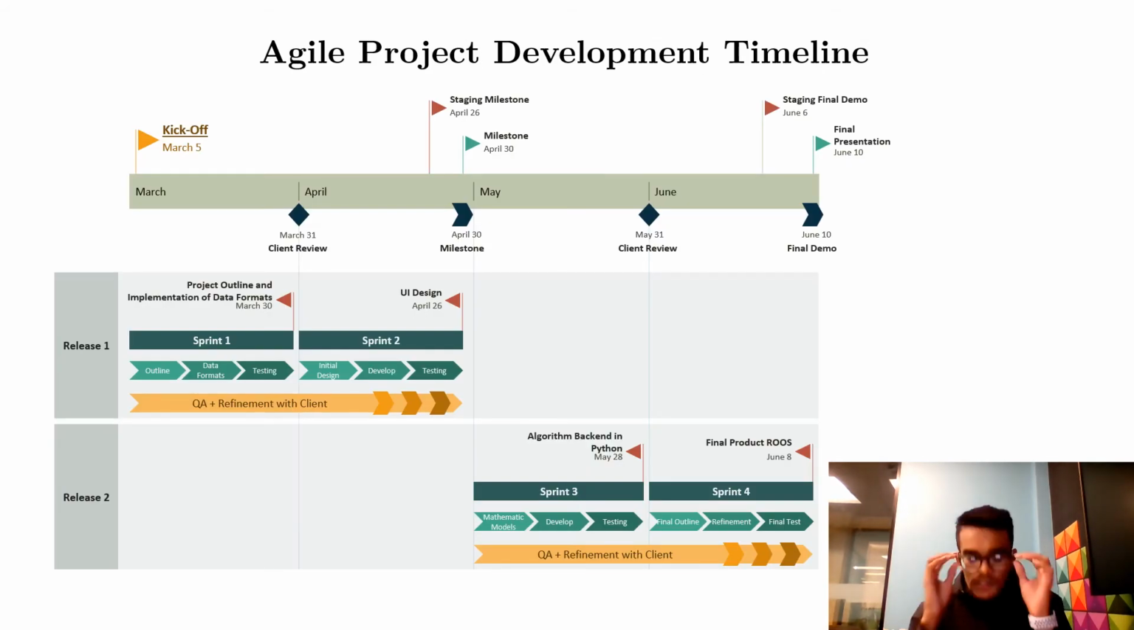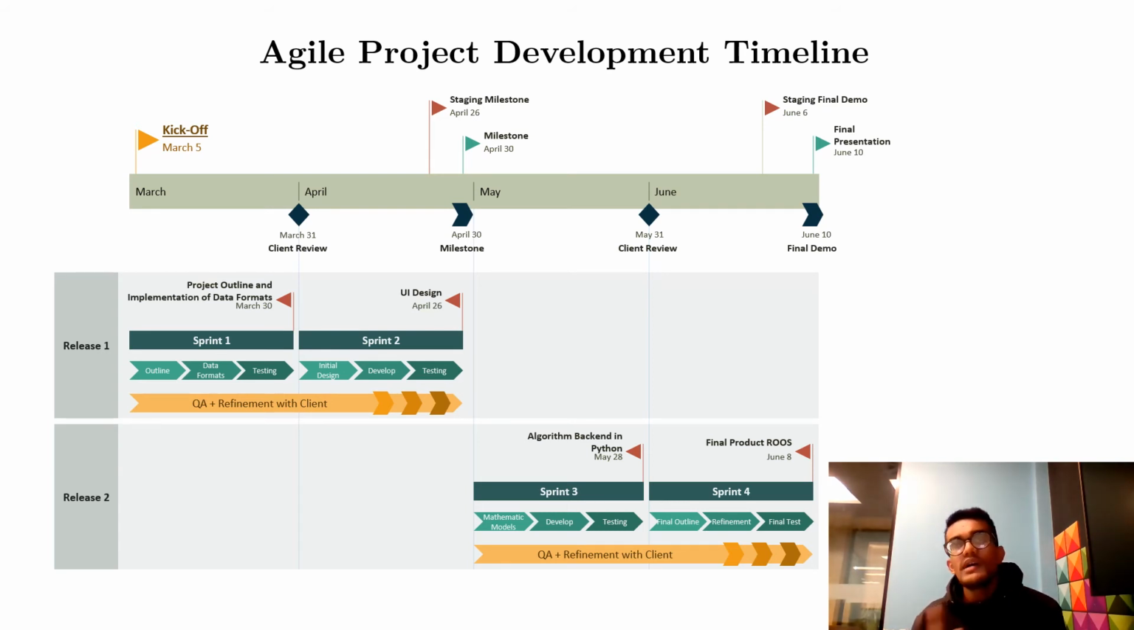Now, talking about the whole project development pipeline, we are following agile project development in which we have set two different releases. One release is of the milestone, and the other release is of the final product or full presentation demo. In both the milestones, we are following two different sprints, and each sprint has a different task to finish.